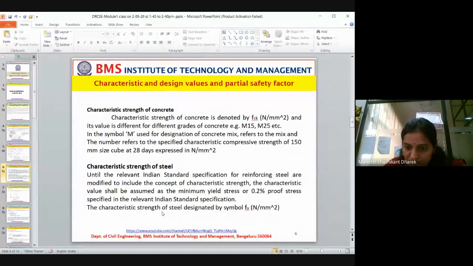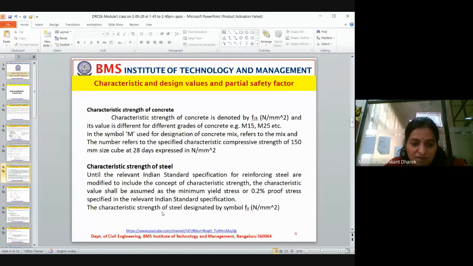You cast concrete of the desired mix design. For example, if you want M20, M25 or M30, whichever grade, you cure it for 28 days, then test it. Whatever value you get, that is the compressive strength obtained. That is the characteristic compressive strength, provided the failure is less than or equal to 5%.